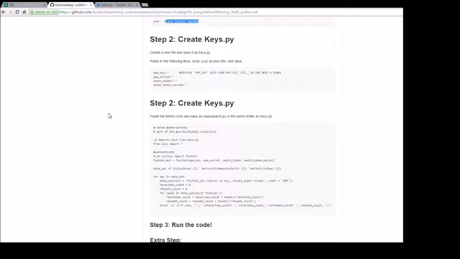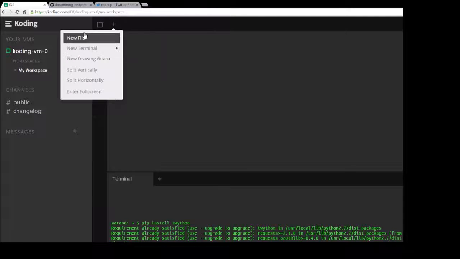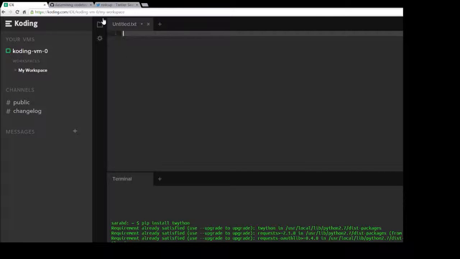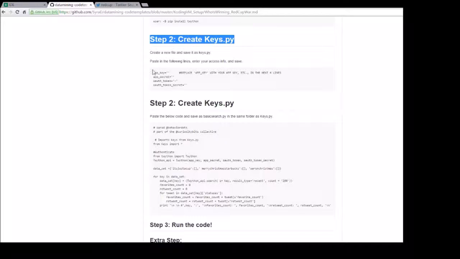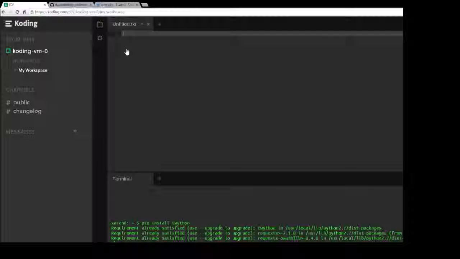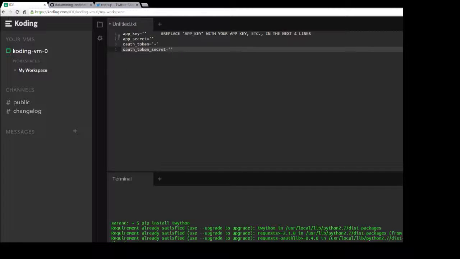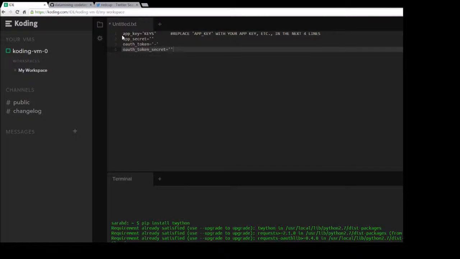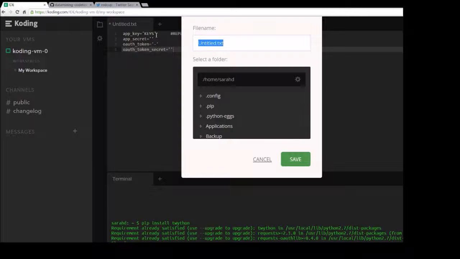Next, we want to create a file called keys.py where you're going to save your keys. So we'll just add a new file and copy and paste the code that's right here in there. Now you're going to have to put in here your keys from Twitter, and then save as, and you're going to save yours as keys.py with a capital K. Since I already have one, I'm going to save this one as keys1.py.